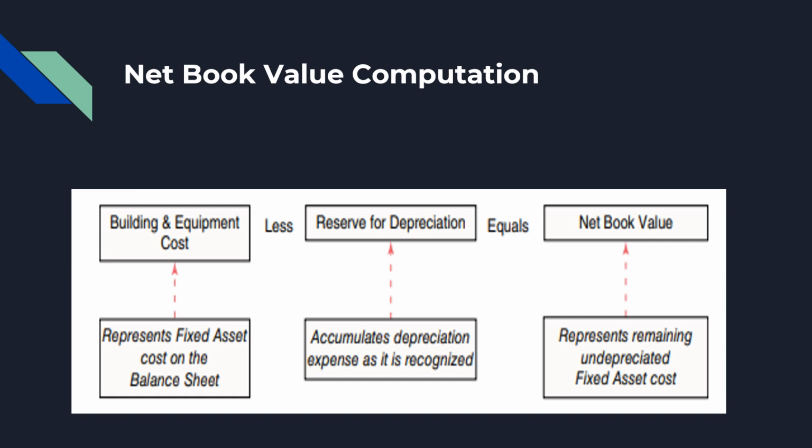First, determine the original cost of the fixed asset on the balance sheet. Then subtract the reserve for depreciation, which is the accumulated depreciation expense as it has been recognized. The result is the net book value at that point in time.